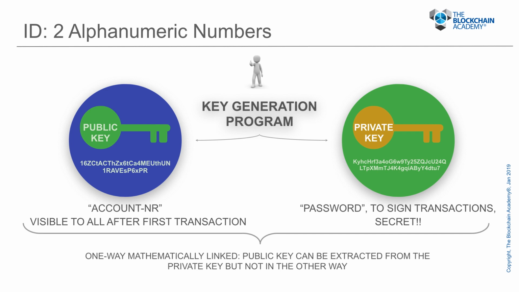The interesting part here is that the public and private key are one-way mathematically linked, which entails that the public key can mathematically be extracted from the private key, but not the other way around.